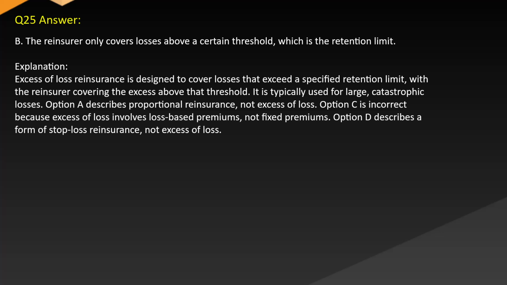Option A describes proportional reinsurance, not excess of loss. Option C is incorrect because excess of loss involves loss-based premiums, not fixed premiums. Option D describes a form of stop-loss reinsurance, not excess of loss.